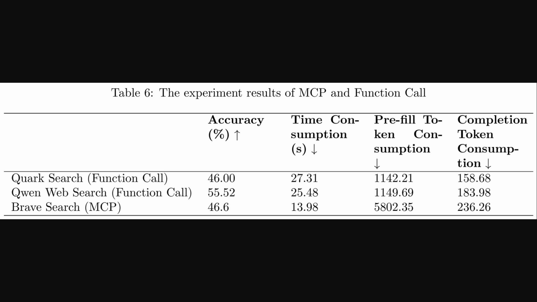Looking at accuracy, the Qin function call actually gets over 55%, which is better than Brave Search MCP at about 46%. Time-wise, Brave Search is faster, but Qin isn't far behind. So, the takeaway here is that using MCP doesn't automatically mean better performance. Function calls can be just as good, or even better in some cases.